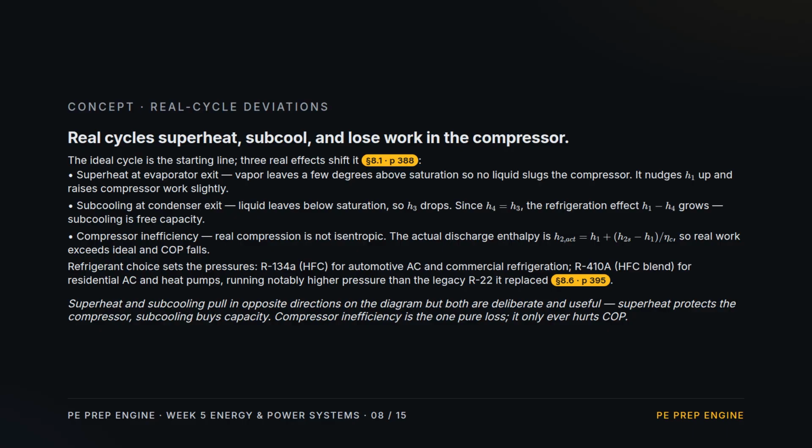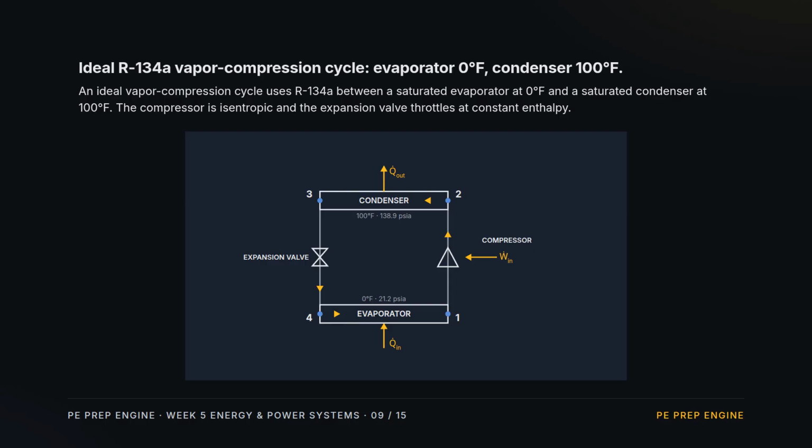R134A for automotive and commercial, R410A for residential air conditioning and heat pumps, running well above the old R22. Worked problem. An ideal R134A vapor compression cycle between a saturated evaporator at 0 Fahrenheit and a saturated condenser at 100 Fahrenheit. Trace the loop.